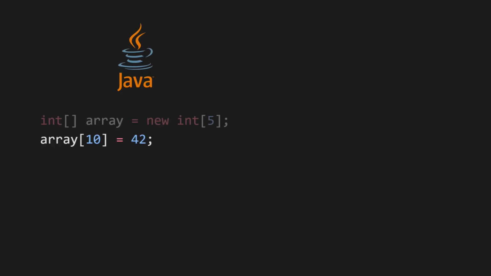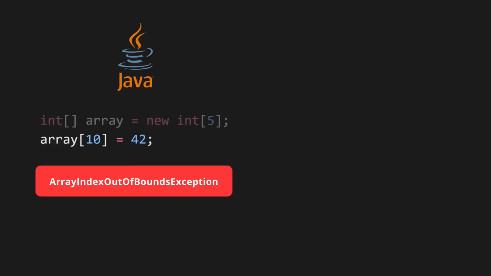If you try to access an index which is out of bounds in Java, Java does a check under the hood to see if the index is out of bounds, and then it throws an exception if necessary.